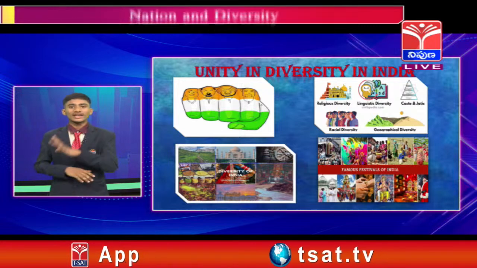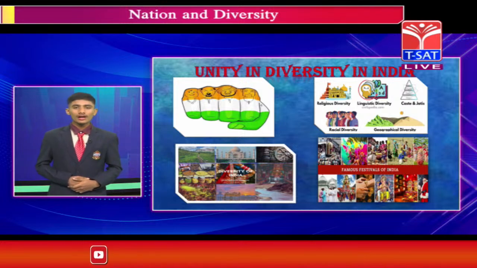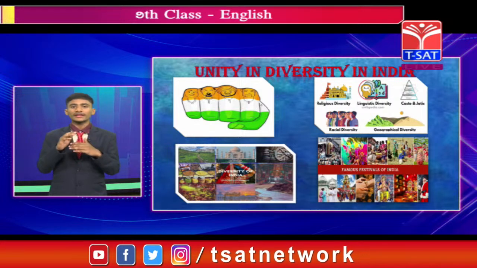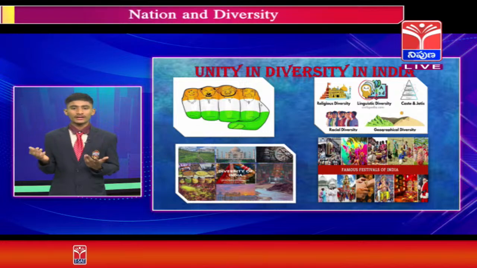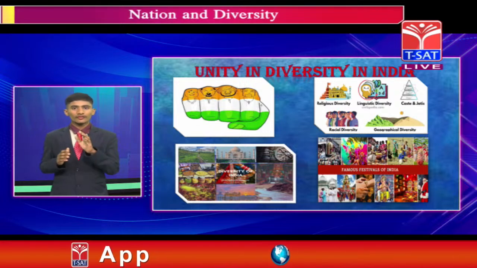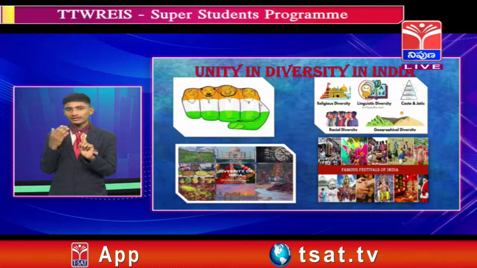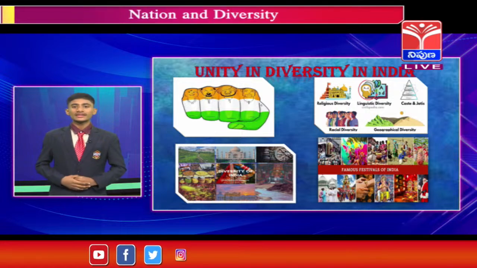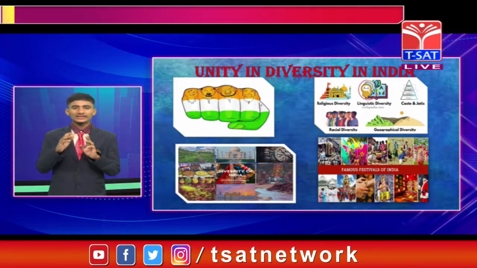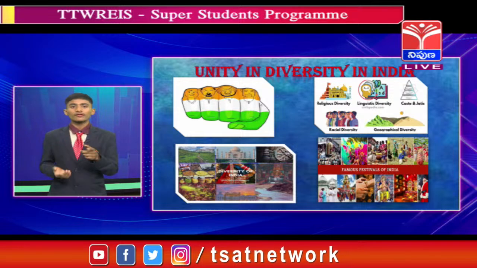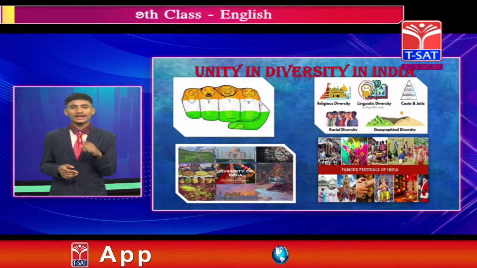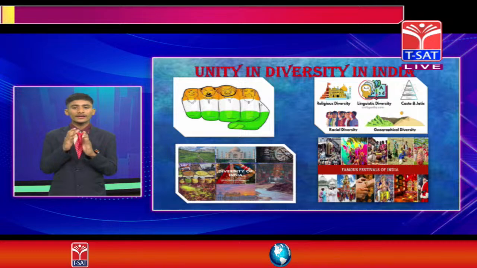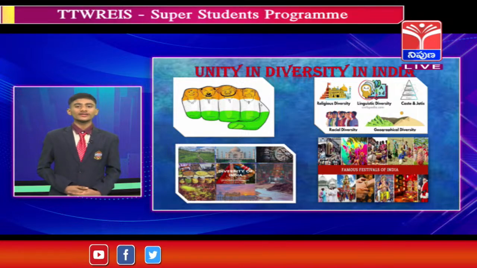The next, fourth, racial diversity. It means the people in our country are all different. Their looks, their positions and their habitat are all different. If you take the example of a Hindu woman, they wear saris. Muslim women wear burqas. And Christian women wear white color saris. We are all different, but we are one. This is known as racial diversity. Our colors, our looks, our habitat, these all are different. That's why it is known as racial diversity.